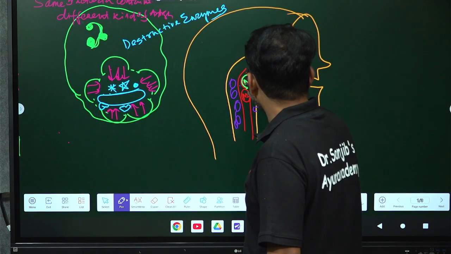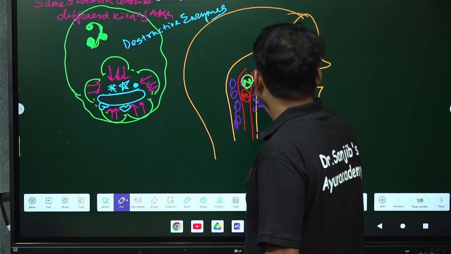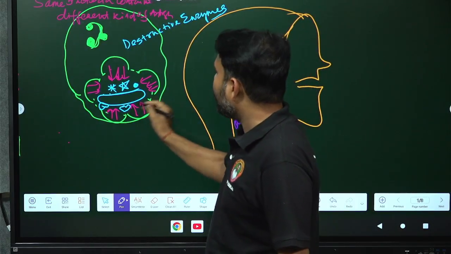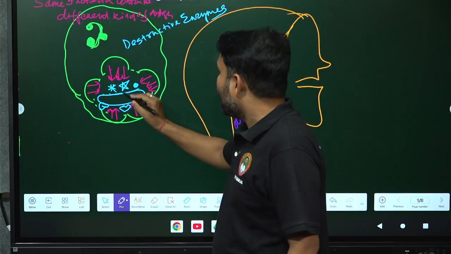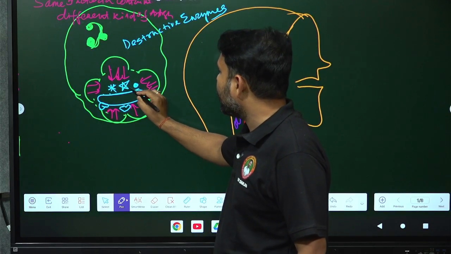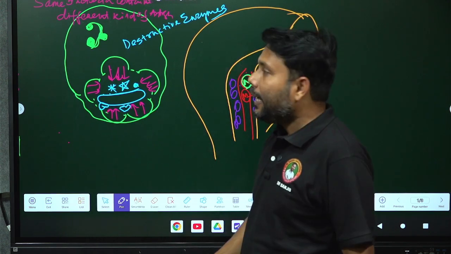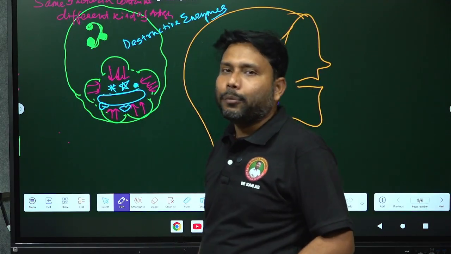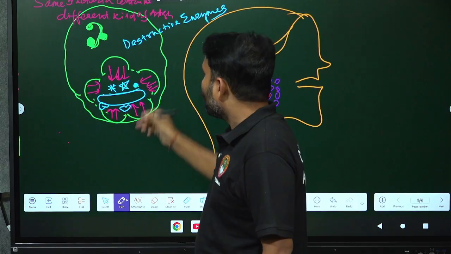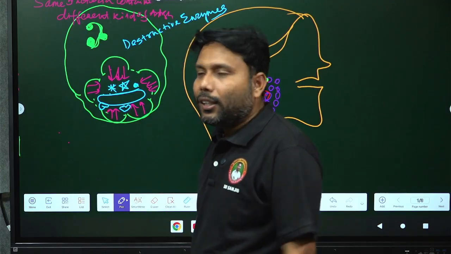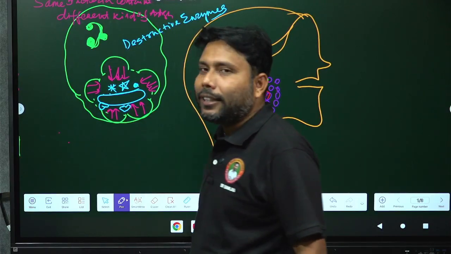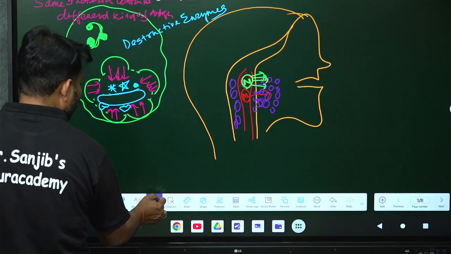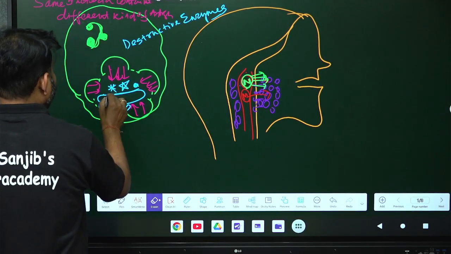When the neutrophil is coming to the site and acting on the bacteria, what is this neutrophil doing? It is engulfing the bacteria, and around the bacteria you will get different kinds of antigens, like this star antigen, this round antigen. And this neutrophil will secrete some lysosomal enzymes. These lysosomal enzymes will kill the bacteria. So at last, the bacteria will be damaged. My dear friends, bacteria will be damaged.